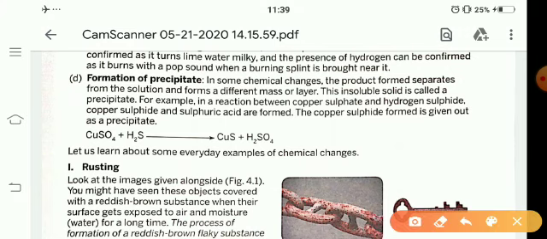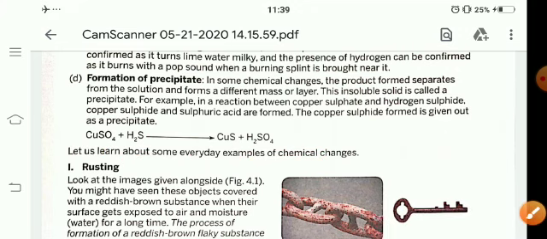For example, when CuSO4 reacts with H2S, CuS plus H2SO4, both products are formed. Here CuS is precipitate in the solution of H2SO4. Then it is clear that in some chemical changes the product formed separates from the solution and forms a different mass or layer. This insoluble solid is called a precipitate.